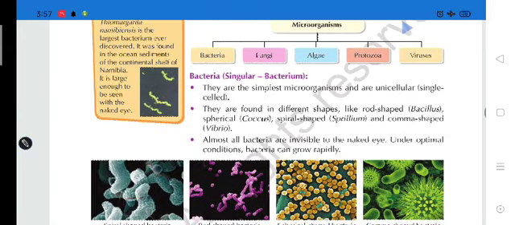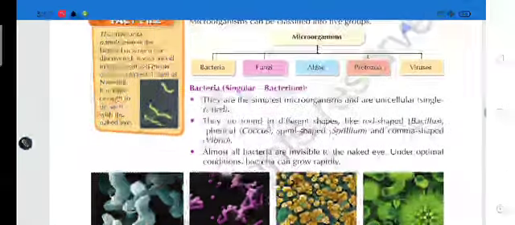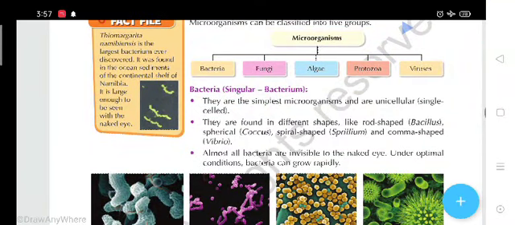Now students, bacteria is a group of microorganisms. If we talk about a single bacteria, then we write bacterium.